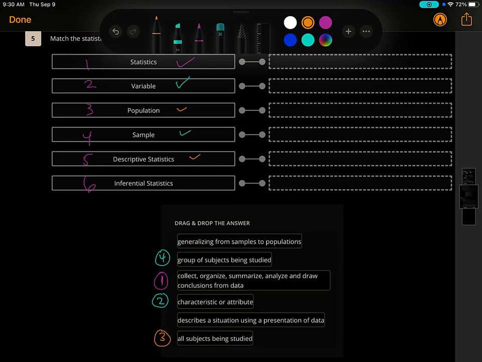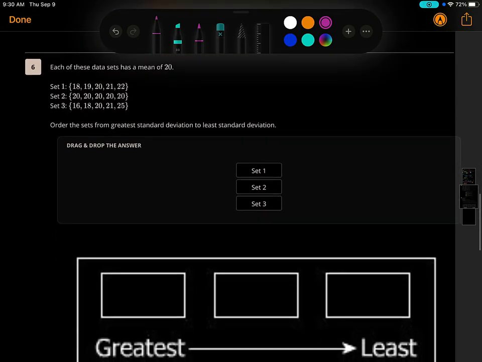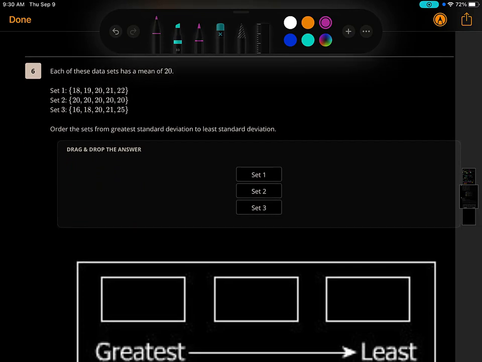Descriptive statistics, you're describing, right? So that would be describing a situation here. And then the last one, number 6, inferential means to infer or to generalize from samples to populations. All right, question number 6.